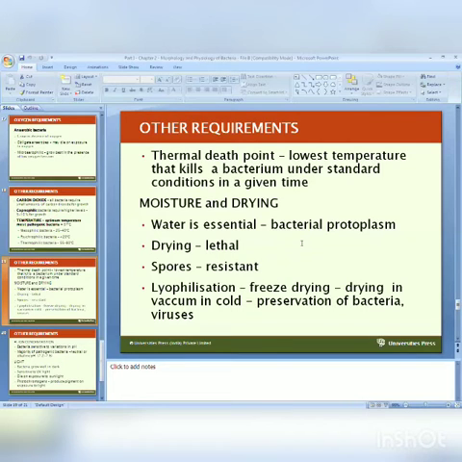Nowadays, one more term we are using, and that is lyophilization. This is a method of freeze drying, drying in a vacuum, for cold preservation of bacteria or viruses in the laboratory for years and years. For preservation of cultures in the laboratory, we are using lyophilization.